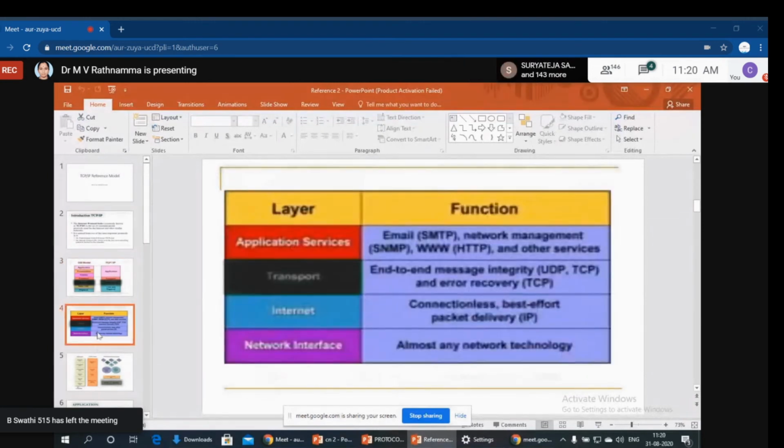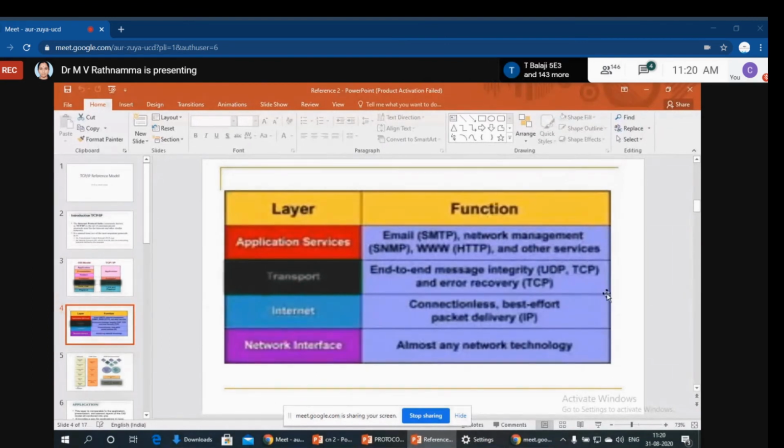Now, what are the 5 layers here? See, the first topmost layer is application, then transport, internet, and network interface, which is both data link layer and physical layer. This is almost any new technologies. Internet means connectionless, best effort packet delivery. Transport means end-to-end message integrity with the help of two protocols, UDP and TCP.